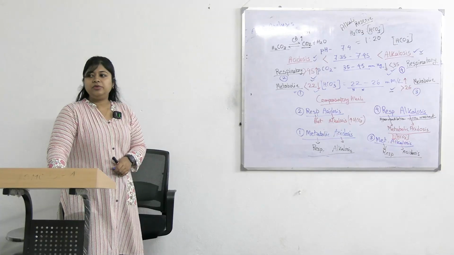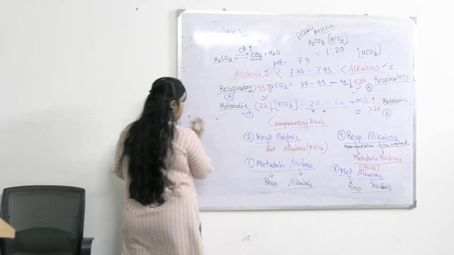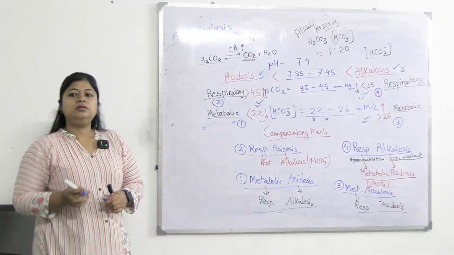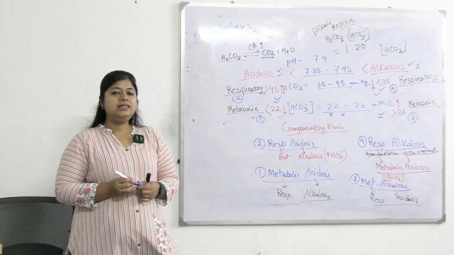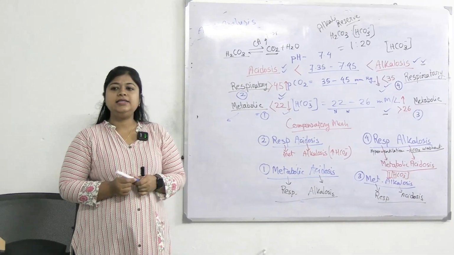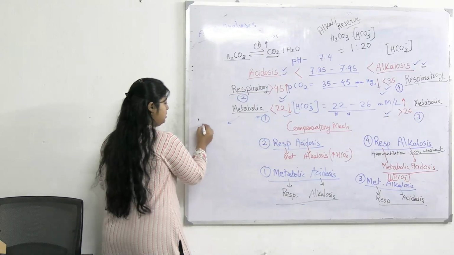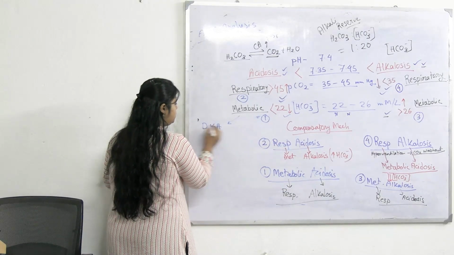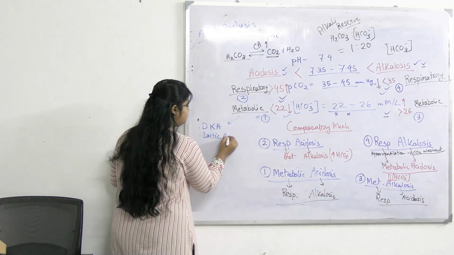What are the causes of metabolic acidosis? What is the most common cause? What was already taught in the previous class, that is the most common cause of metabolic acidosis: diabetic ketoacidosis. Next is lactic acidosis.